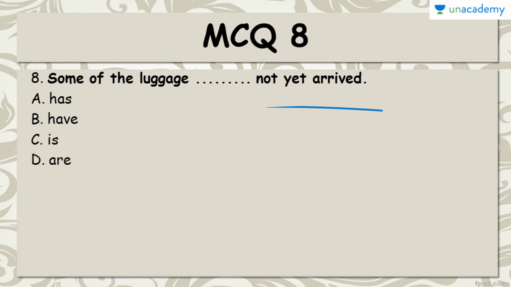It should be singular. Therefore, A. And "some of the luggage is not arrived" cannot be true because arrived has been used. Therefore, it's talking about the past. And therefore, we have to use has in this case.